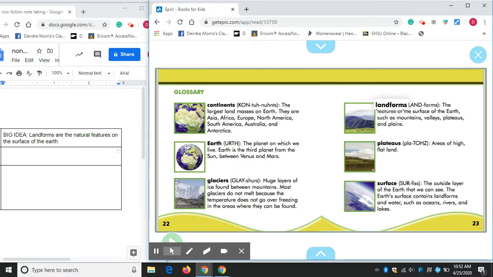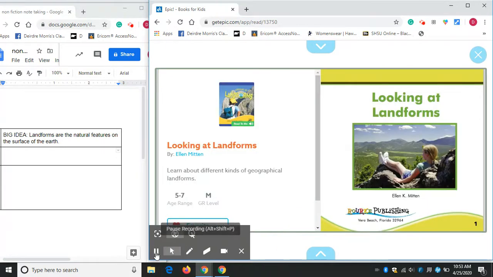Landforms. Here's our big idea today for our paragraph, for our note taking. Landforms, what are they? They are the features of the surface of the earth, such as mountains, valleys, plateaus, and plains. Plateaus are areas of high flat land, and surface is the outside layer of the earth that we can see. The earth's surface contains landforms and water, such as oceans, rivers, and lakes.